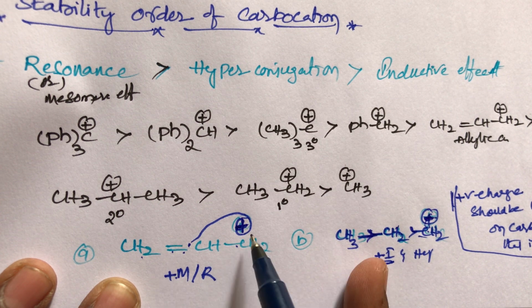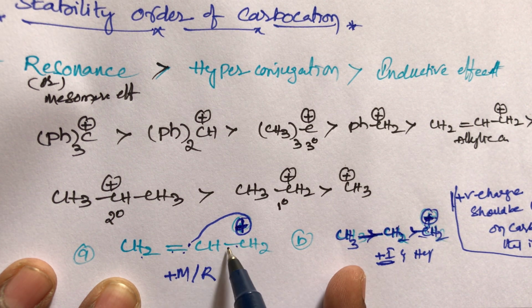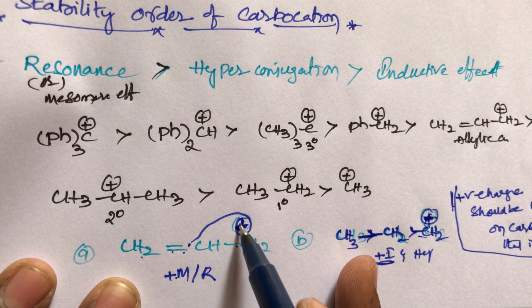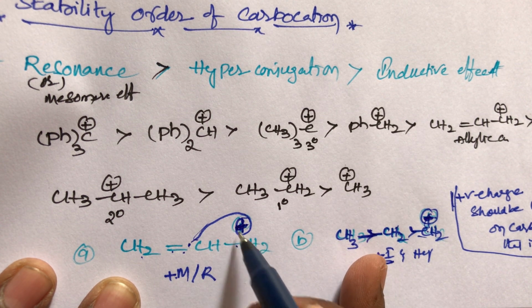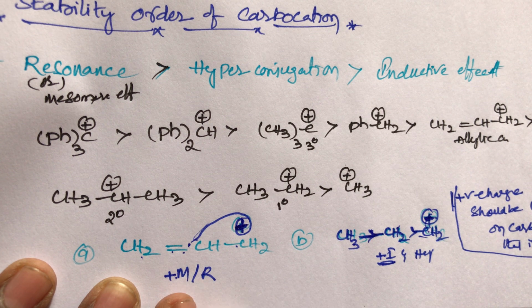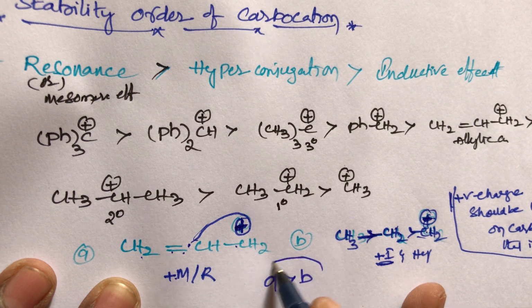Double, then single, then positive, that means conjugation. This positive charge is double bonded, then a single bond, then the positive charge is there. This positive charge participates in the resonance. So that's why this positive charge completely disappears. So that's why the A compound is more stable than the B compound.